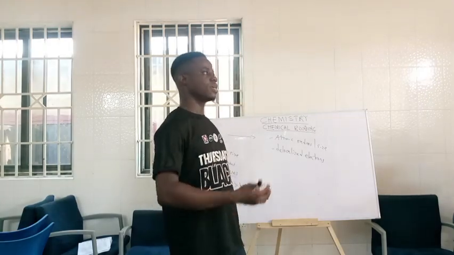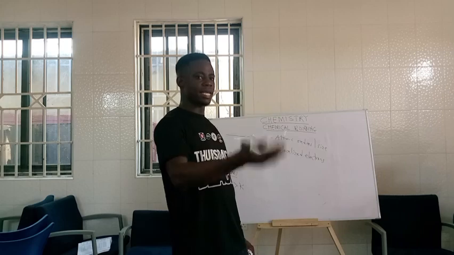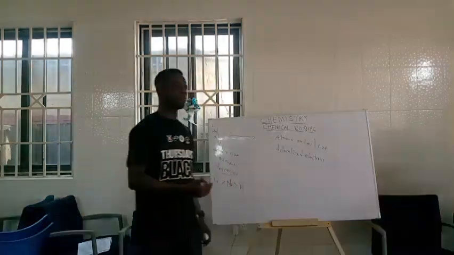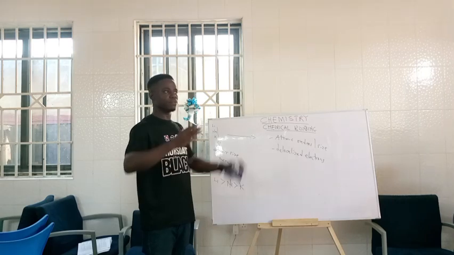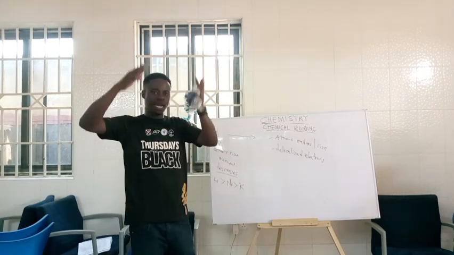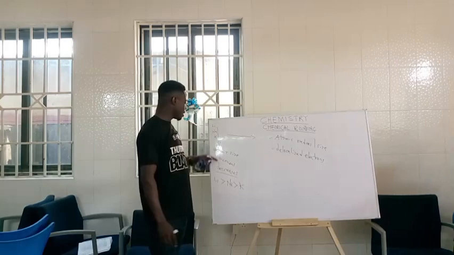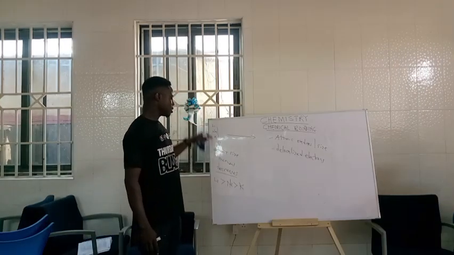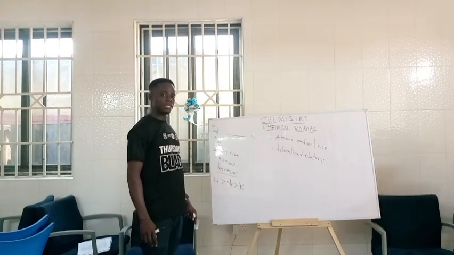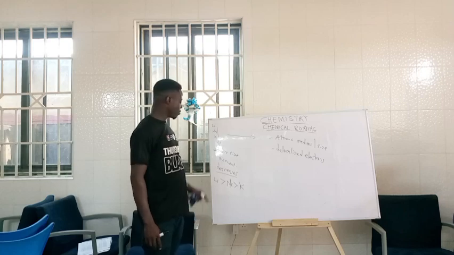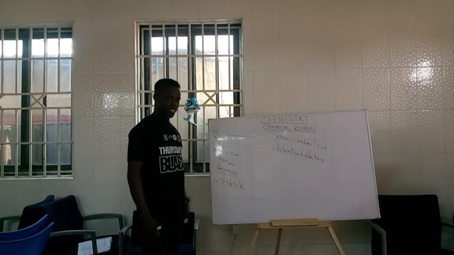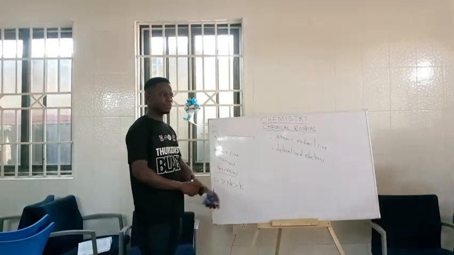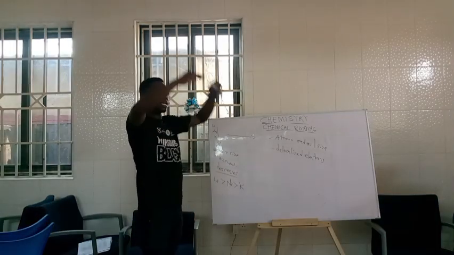Increasing means from the smallest to the highest, and decreasing means from the highest to the smallest. Whenever we are moving down the group on the periodic table, the metallic bond strength decreases. Decrease means from the highest to the lowest.